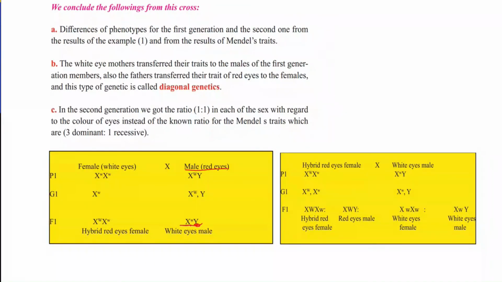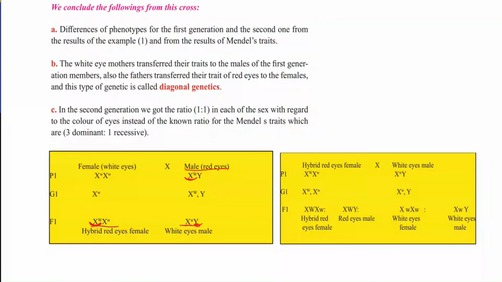The fathers transferred their red eye trait to the females. So the mother female has white eyes, but the female offspring in the F1 generation are red. Why? Because the red trait is received from the father.